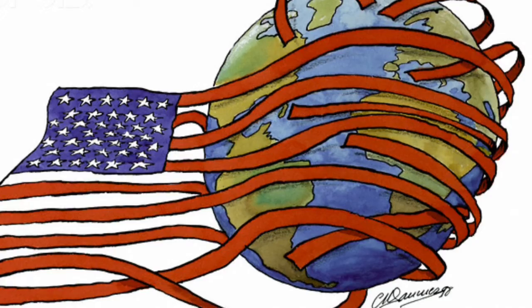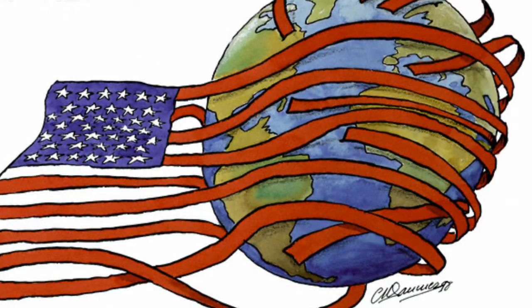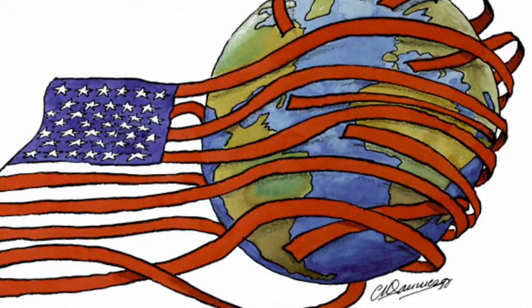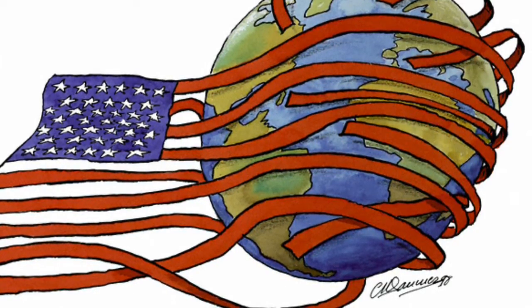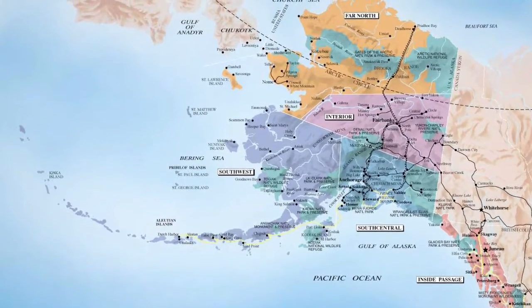Economic growth. While taking over foreign countries, the United States sold their very valuable natural resources like coal, oil, and sugar. America's acquisition of Alaska.